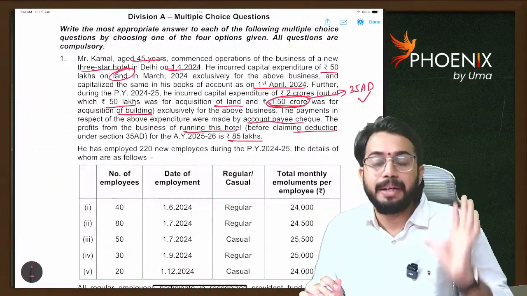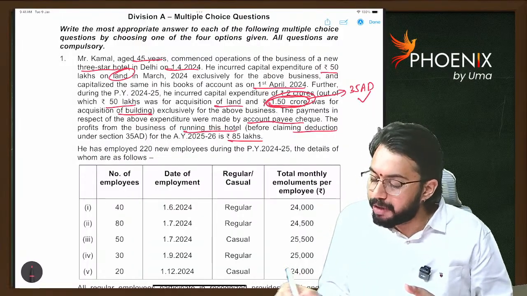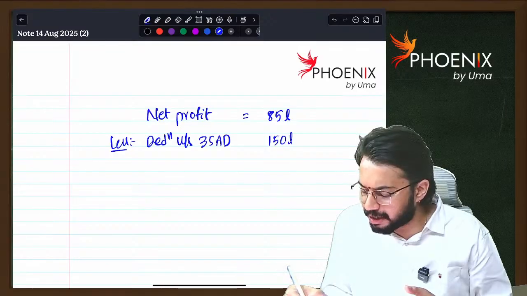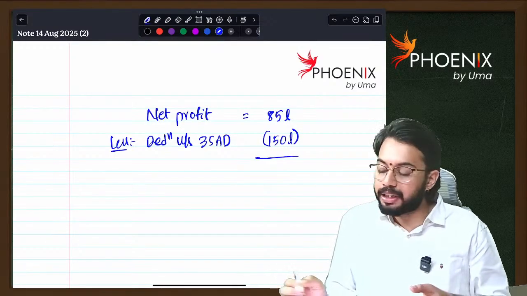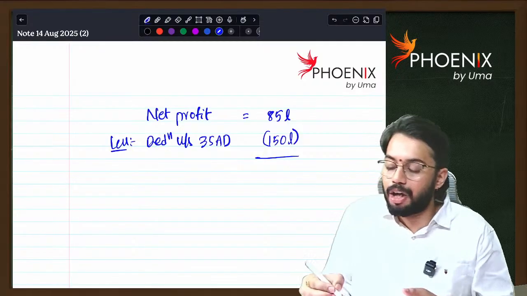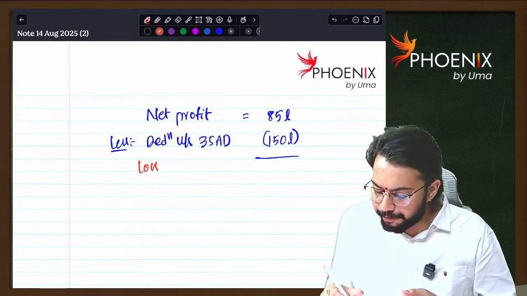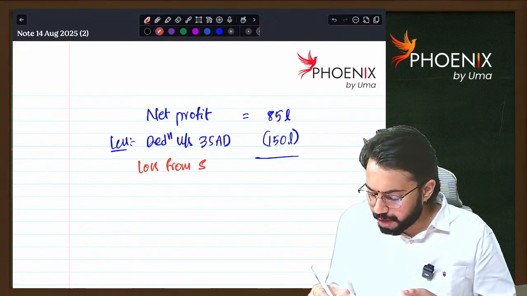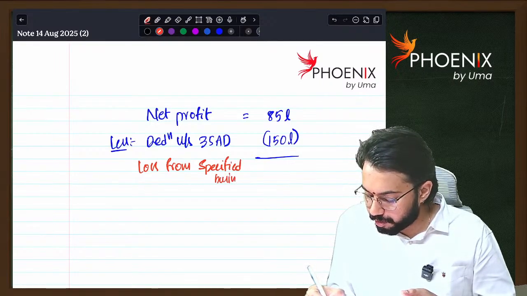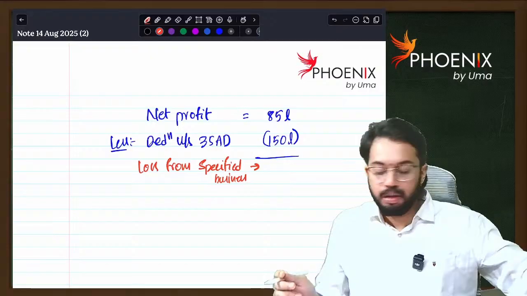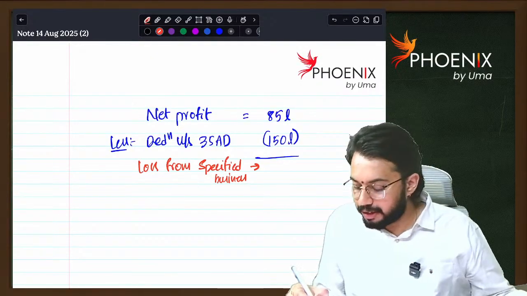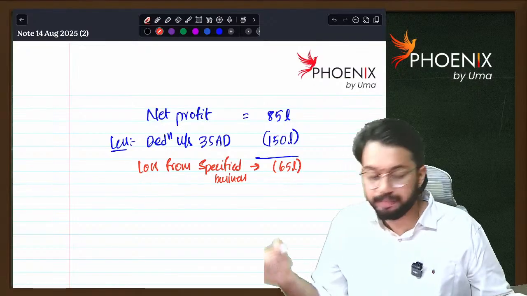No. Building expenditure only is eligible. How much is expenditure on building? 1.5 crore, 150 lakhs. So after you claim deduction under section 35AD, is there profit or loss? There is loss, loss from specified business. How much is the loss? 85 minus 150, 65 lakhs is correct.